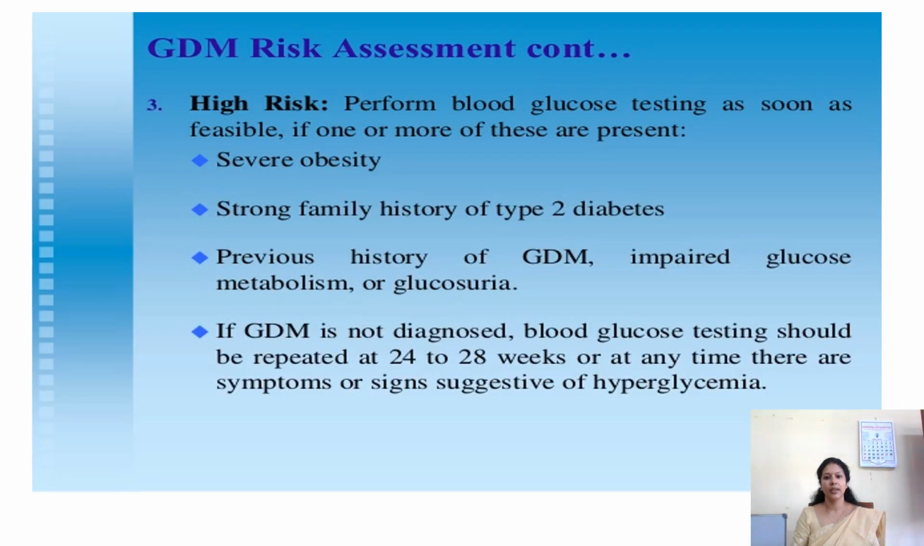In the mothers who are at high risk, these include ladies with severe obesity, those with a family history of type 2 diabetes, and mothers with a previous history of gestational diabetes in previous deliveries. If GDM is not diagnosed, the blood glucose testing should be repeated at 24 to 48 weeks in these cases. That is, if you do not diagnose it in the first test, you have to repeat the test between 24 to 48 weeks of gestation.